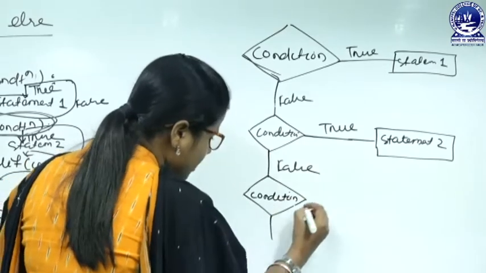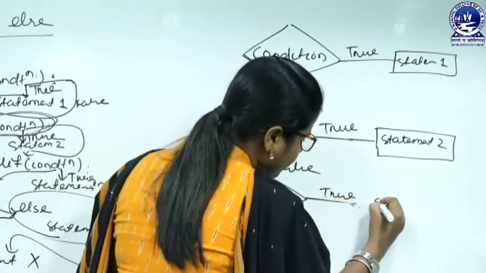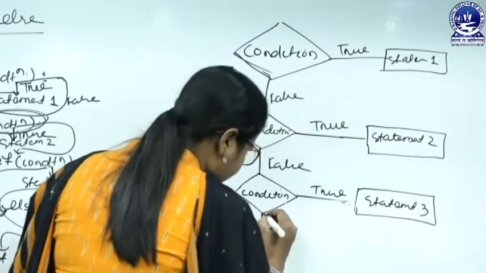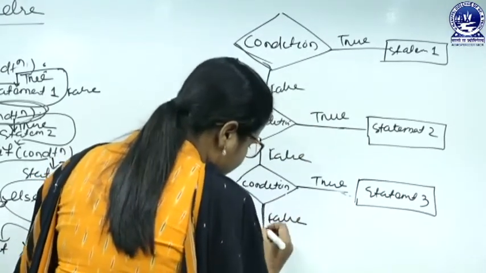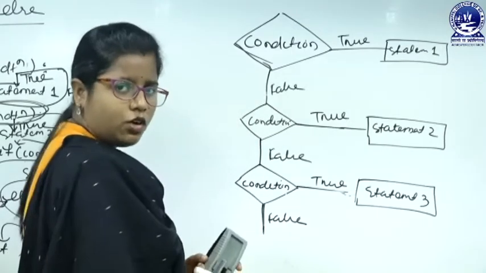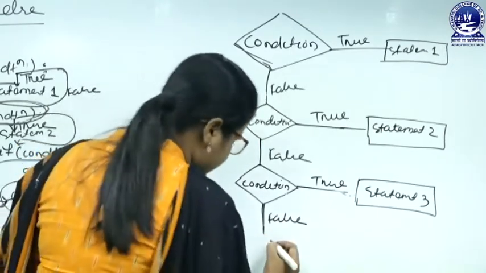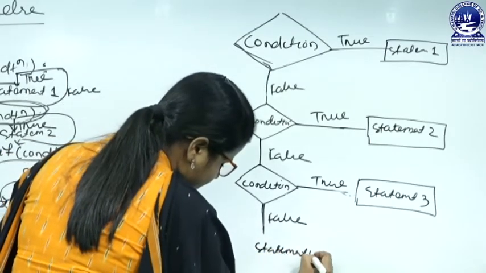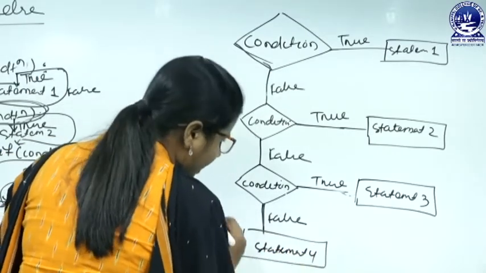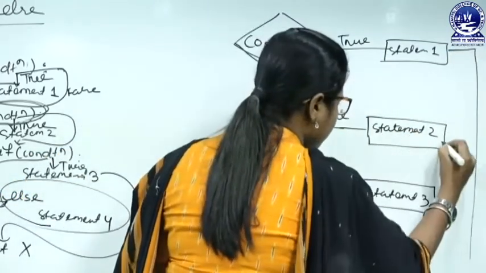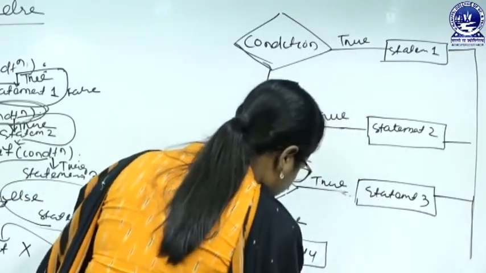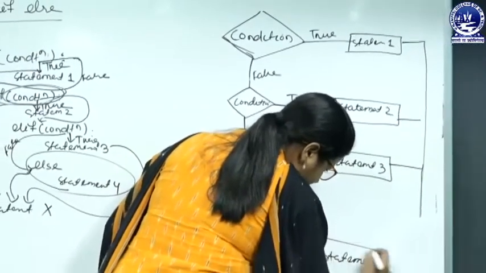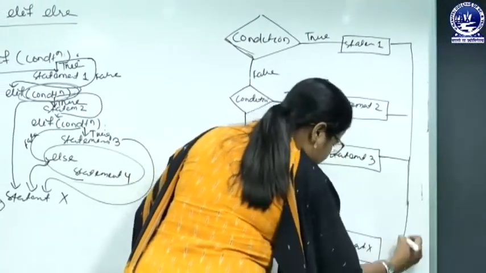Again we have to check the condition. If this condition is true, then we will go for statement 3. If the condition is false, then we can check another condition or the last final else part will get executed. Suppose here is statement 4. And after all these things, there is another statement, that is statement X, which is after the if, that will get executed.